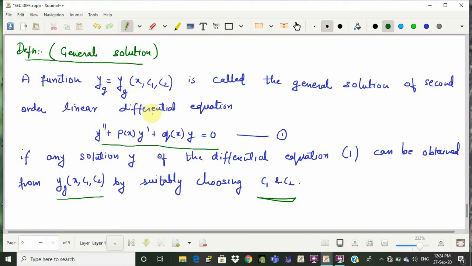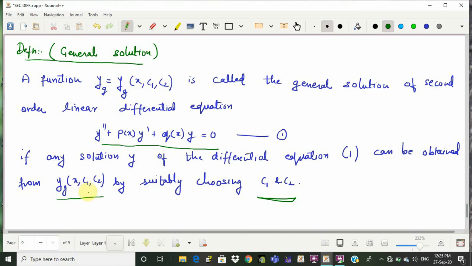So any solution of this differential equation can be written using this yg(x, c1, c2). This y suffix g is the standard notation to denote the general solution of the homogeneous differential equation. If any solution can be obtained through this by suitably choosing c1 and c2, then we say that it's a general solution to the given differential equation.